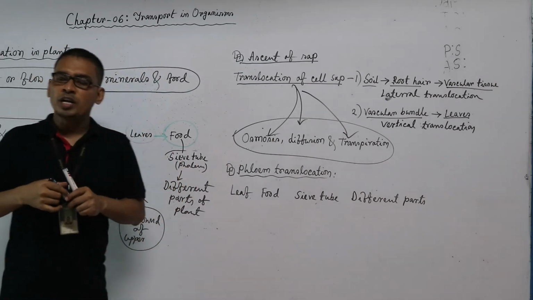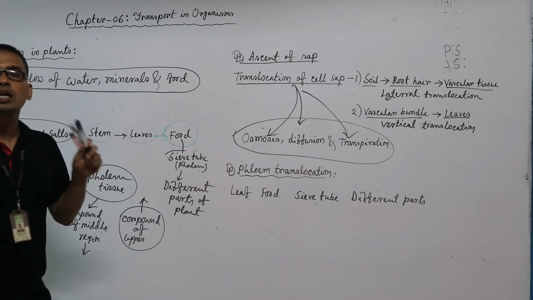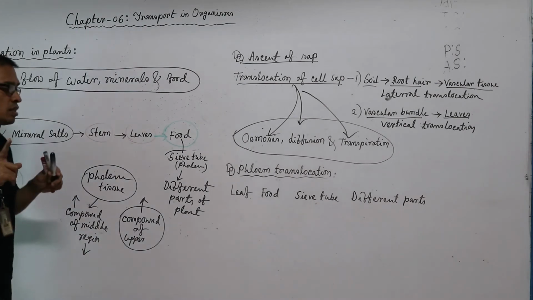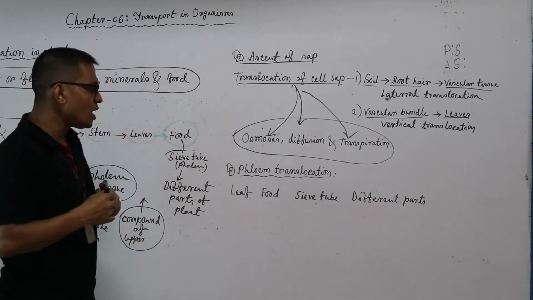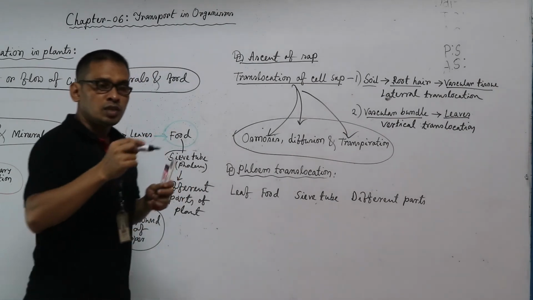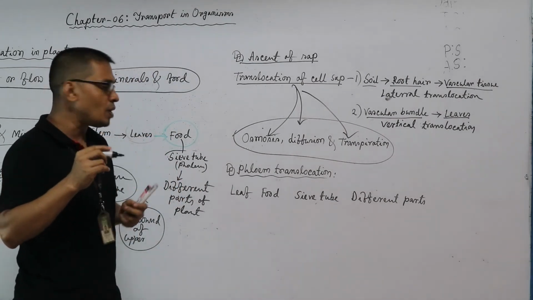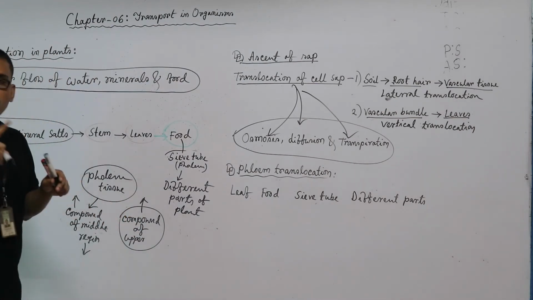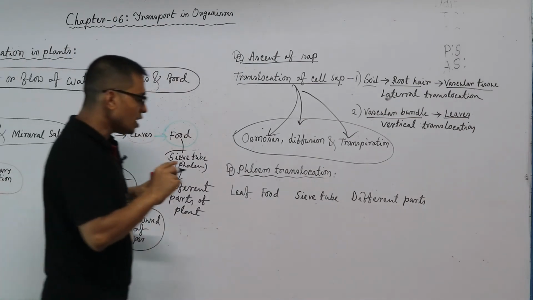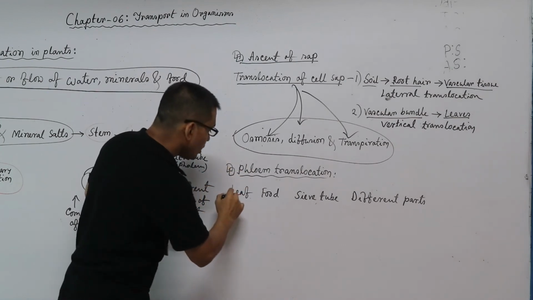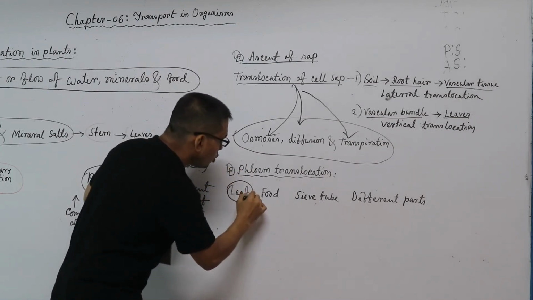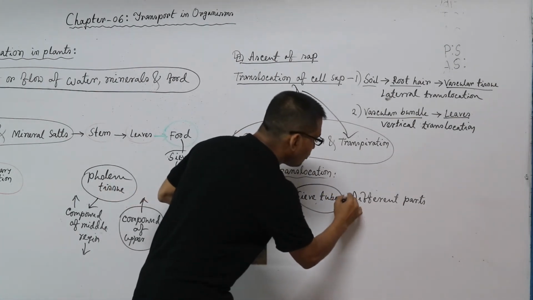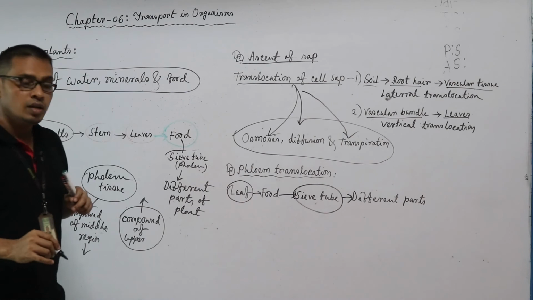Now, phloem translocation. You have already known that food is produced in the leaves of the plants, and it is very important to reach this food to different parts of the plant body, and the transportation of food to the different parts of the plant body is known as phloem translocation. Sieve tube of phloem tissue basically performs here. From the leaf, food reaches through the sieve tube to the different parts of the plant body.